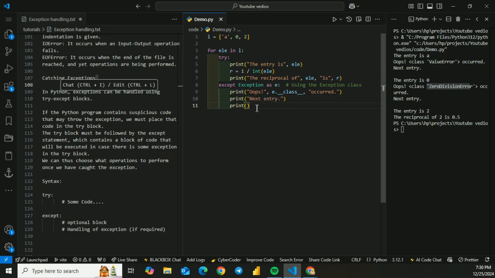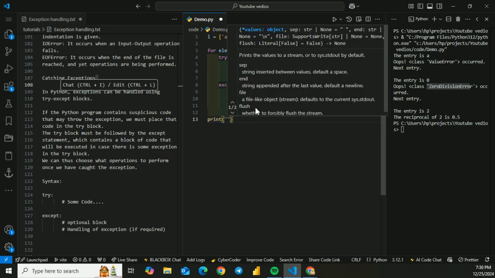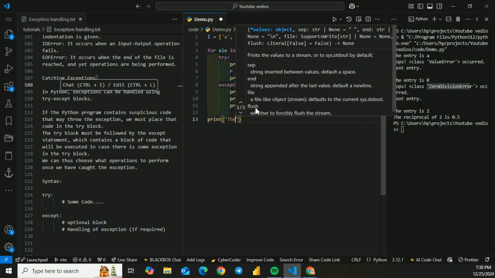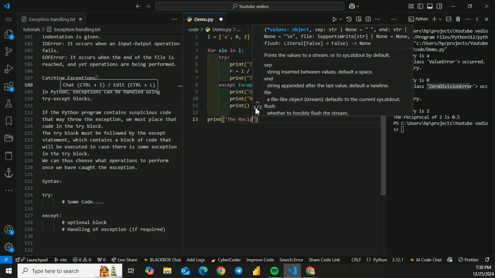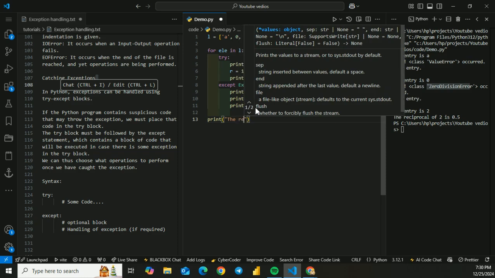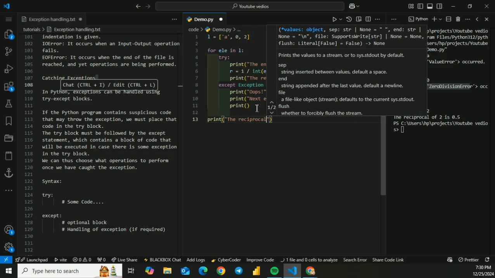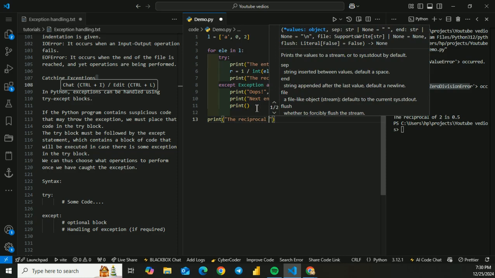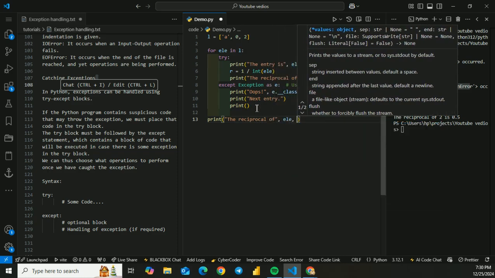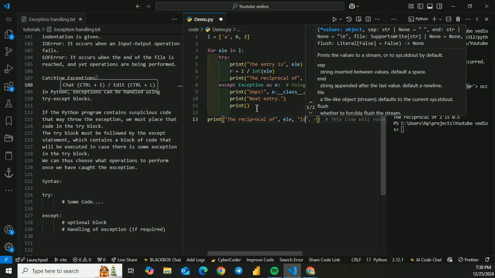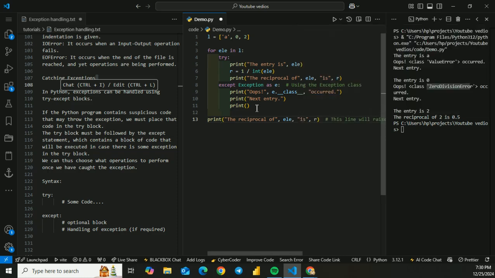And now I would also add one more thing: print the reciprocal of, comma, entry, comma, is r.